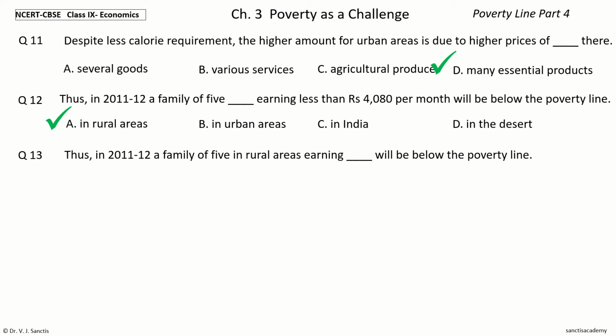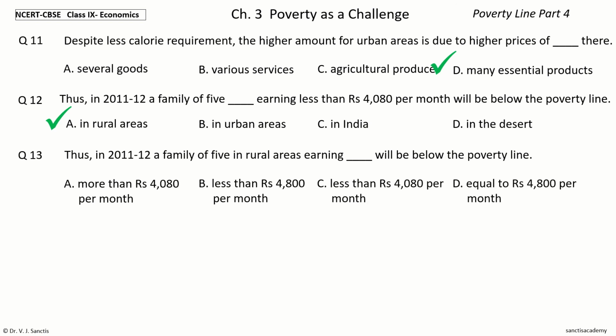The options are more than rupees 4080 per month, less than rupees 4800 per month, less than rupees 4080 per month, equal to rupees 4800 per month. Your time to choose. And the answer is less than rupees 4080 per month.